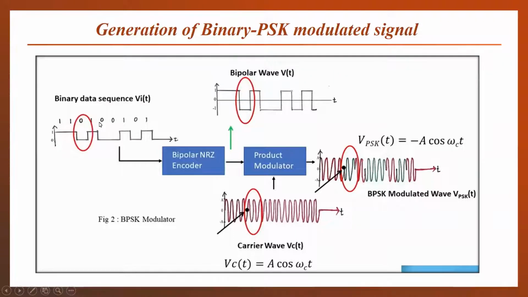One bit is circled here for our clarification. For example, the 0 bit is converted into bipolar using the bipolar NRZ encoder into minus 1 volt, and using the product modulator, and the carrier for that bit duration is shown also. And at the receiving side, you can see the phase difference between the transmitted carrier and the received carrier after the modulation. There is a 180-degree phase difference. So this is the generation process of the BPSK modulated signal.